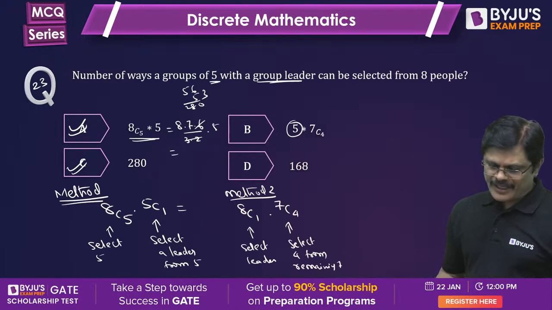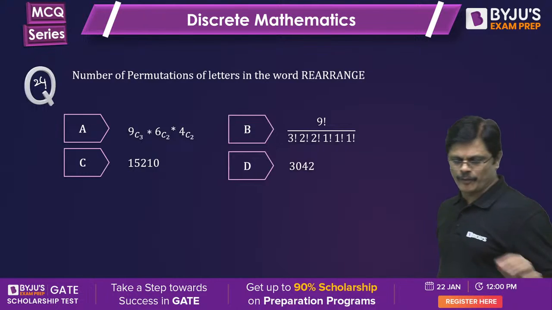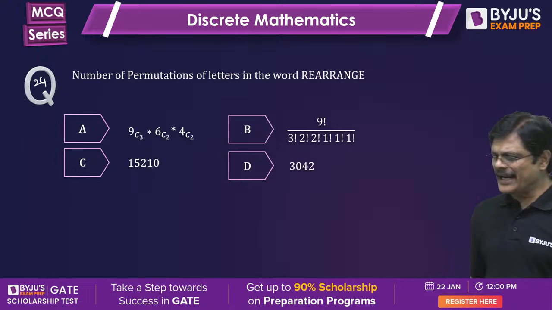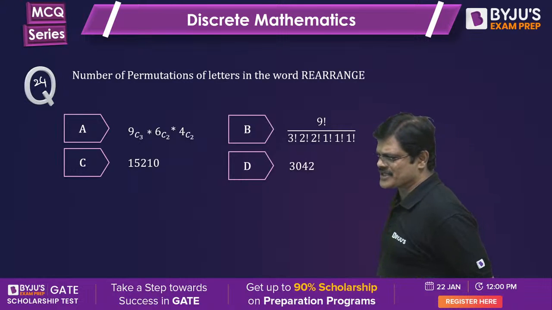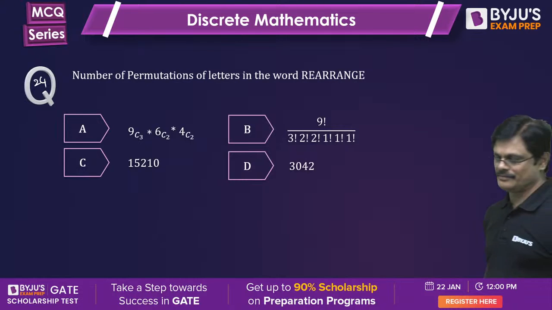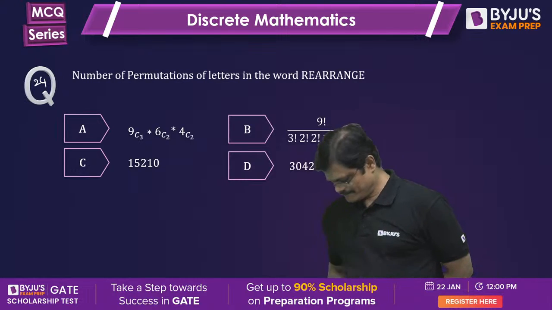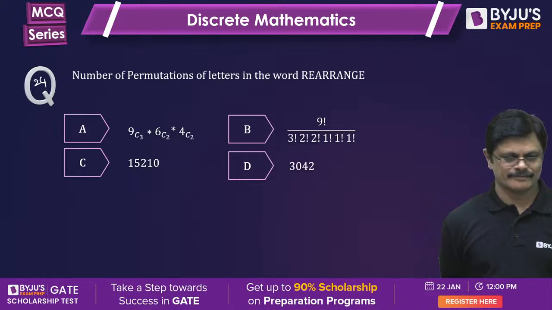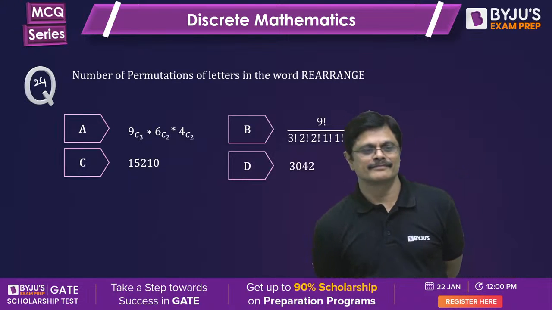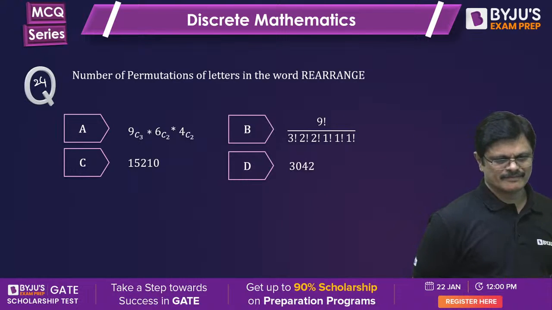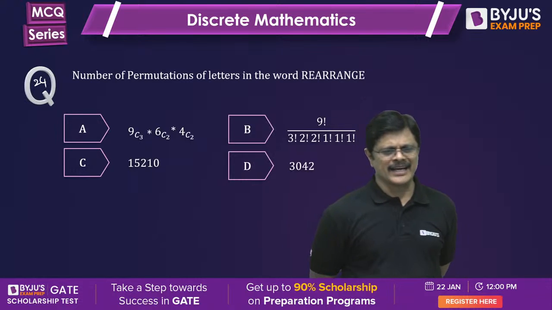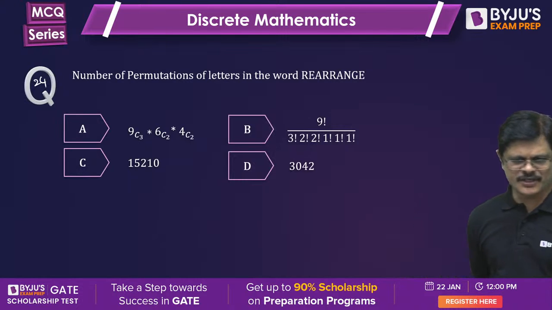This is 23, then 24 problem. Number of permutations of the letters in the word rearrange. How many permutations of the letters in the word rearrange are there? See, next two problems are simple direct results I asked. So let us wind up this session quickly.